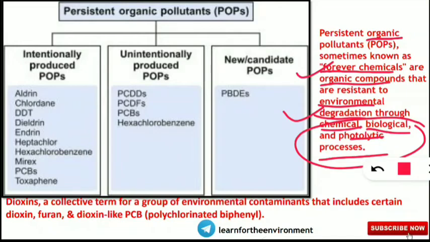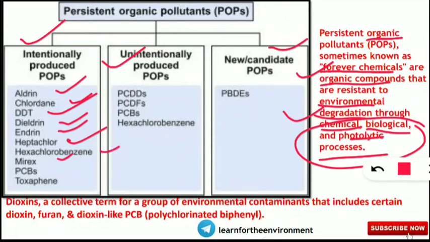So we'll know there are 3 categories important. One is intentionally produced POPs, unintentionally produced POPs, and new candidate, that are new POPs in our atmosphere. So the examples for the intentionally produced POPs are aldrin, chlordane, DDT, dieldrin, endrin, heptachlor, hexachlorobenzene, Mirex, PCBs and toxaphene.